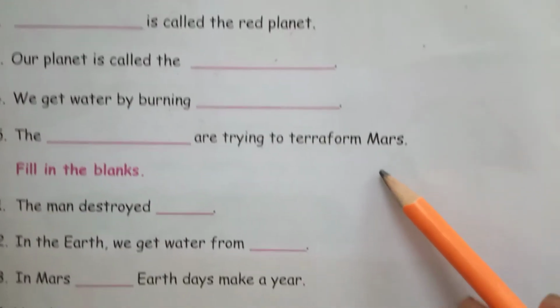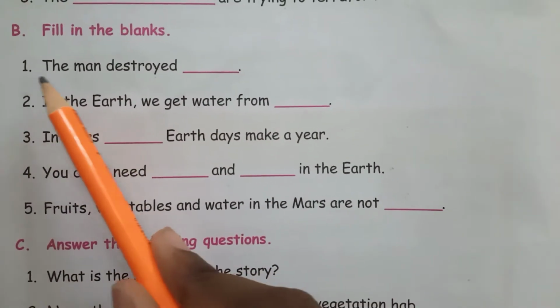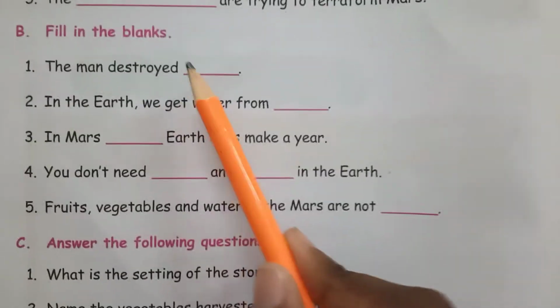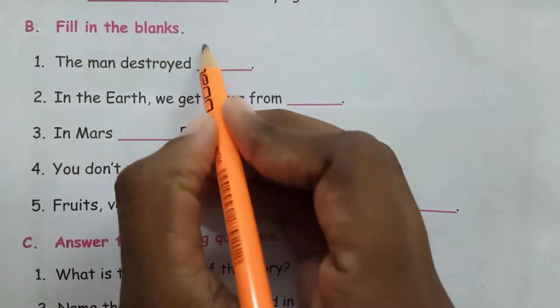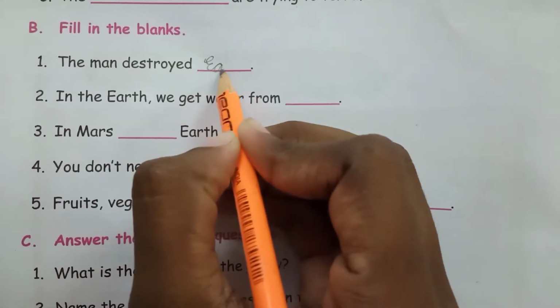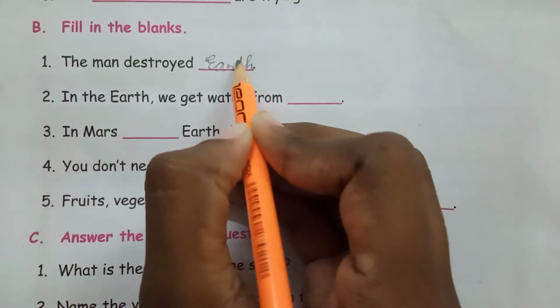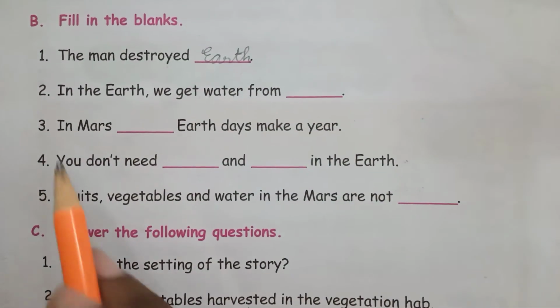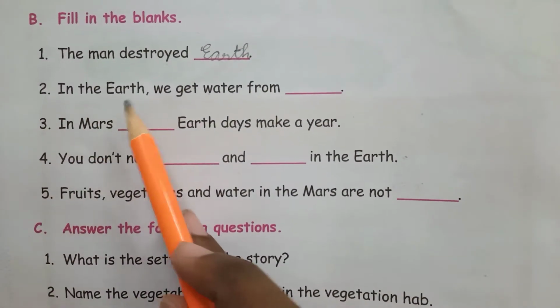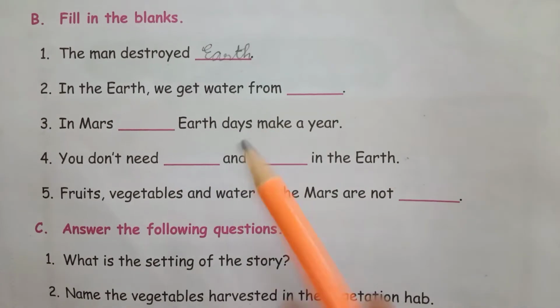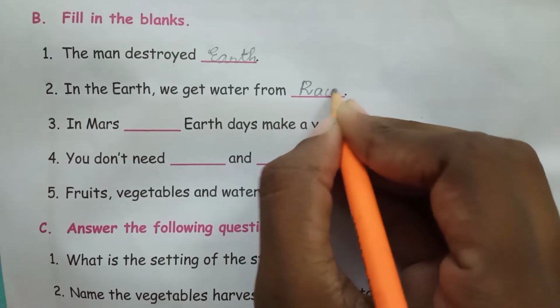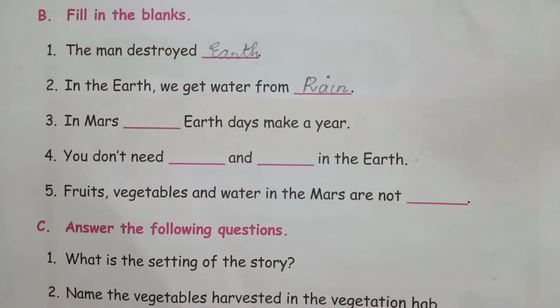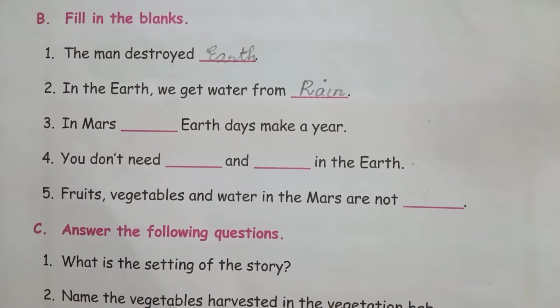Shall we move to the fill in the blanks? The first, the man destroyed Earth. See the spelling? E-A-R-T-H. Earth. The second fill-up, in the earth we get water from rain. R-A-I-N. Rain.